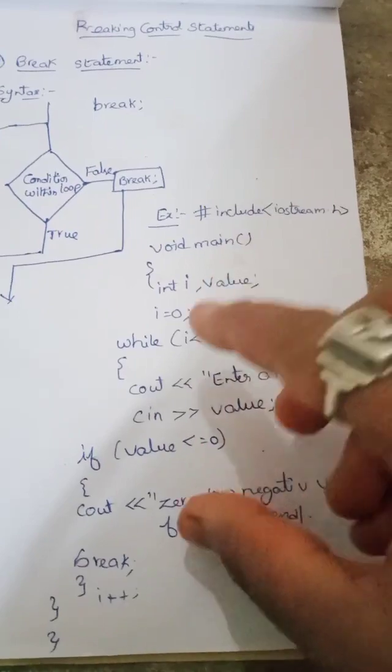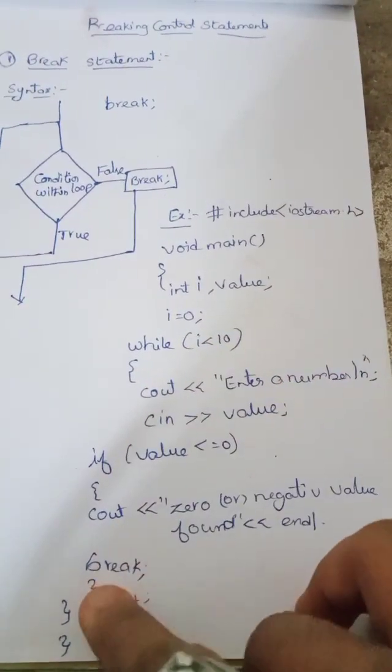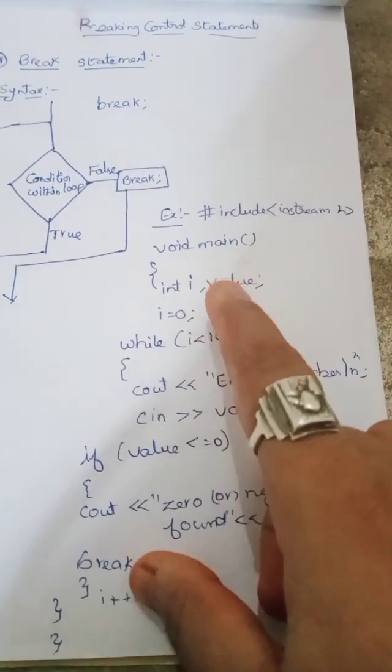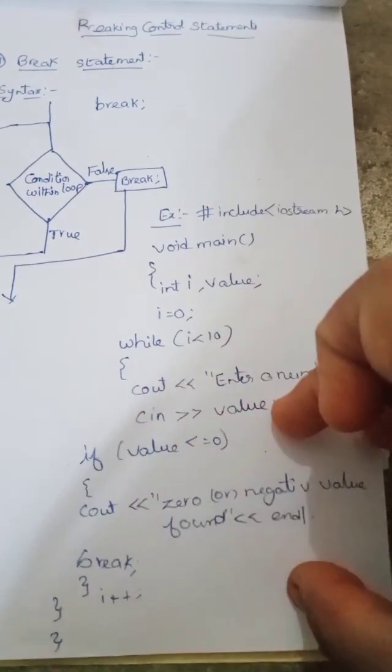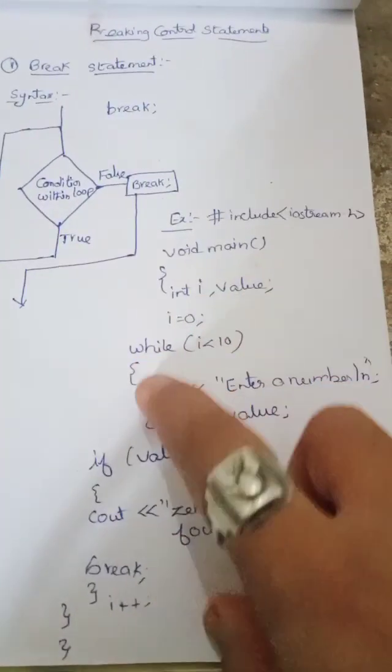If it is false, then it goes to the break, otherwise it increments the value and prints the value. Understood? First of all, the while condition checks the value.